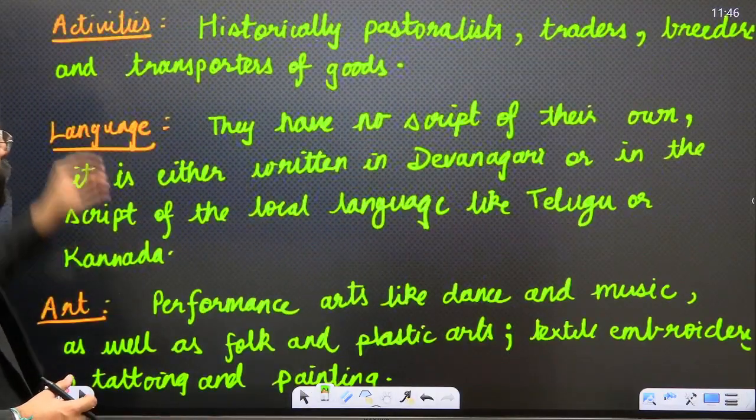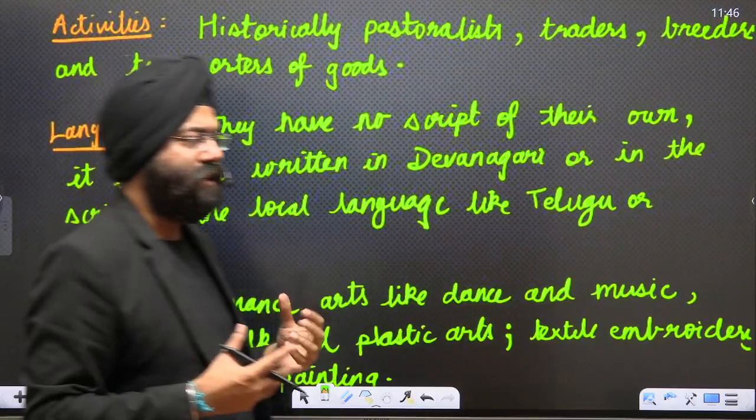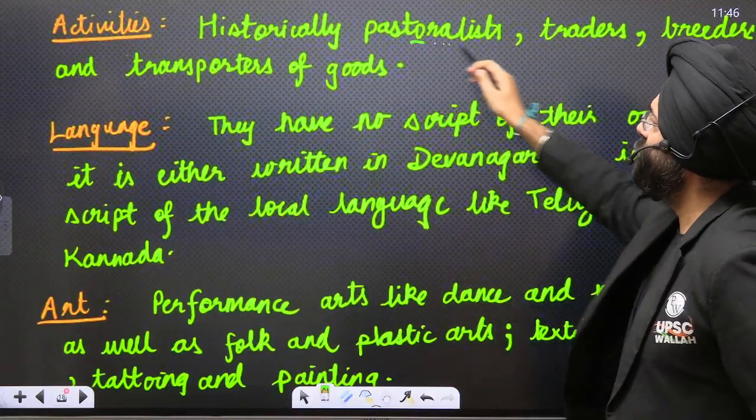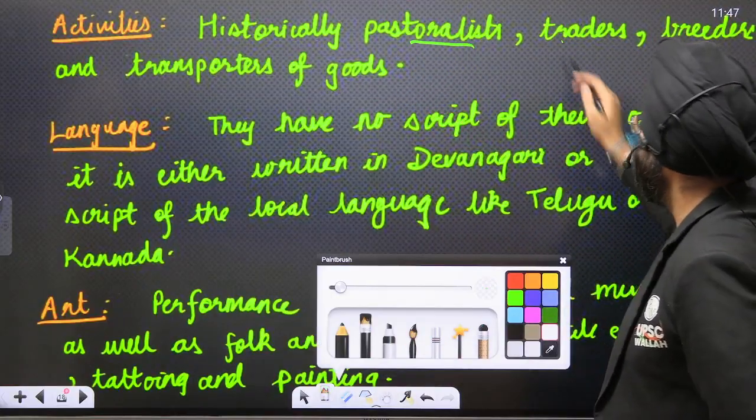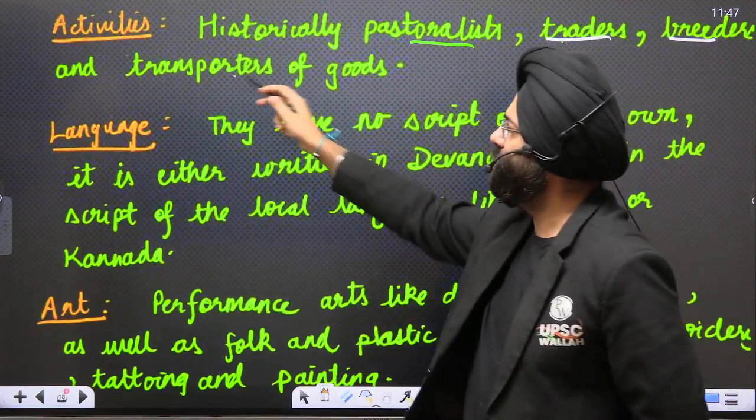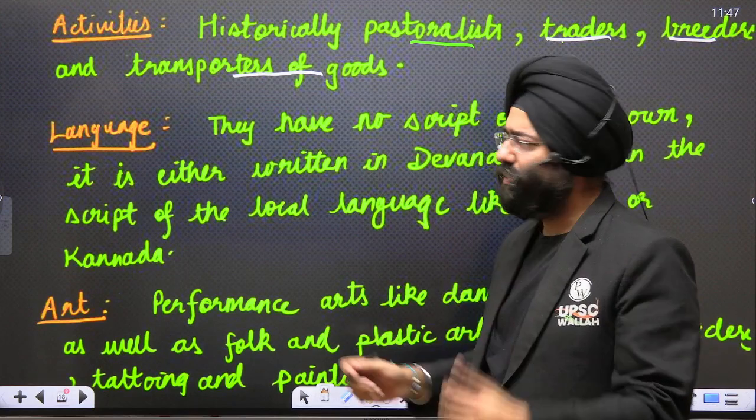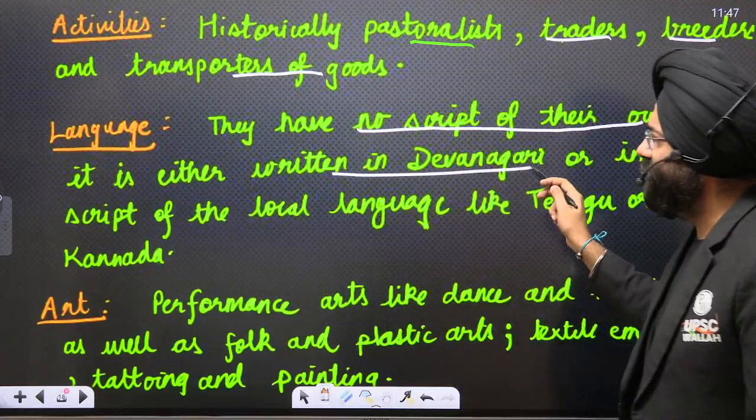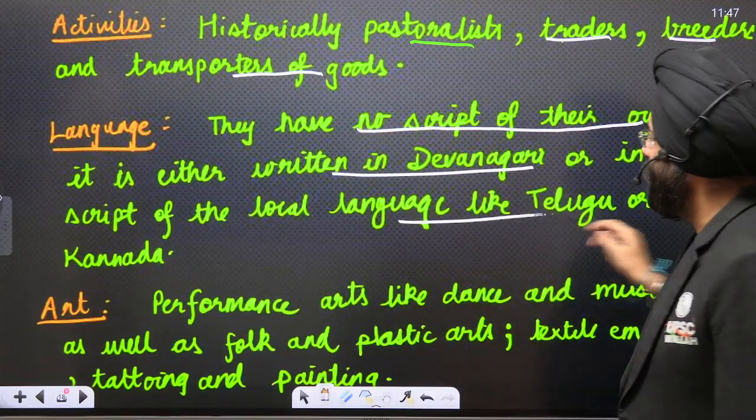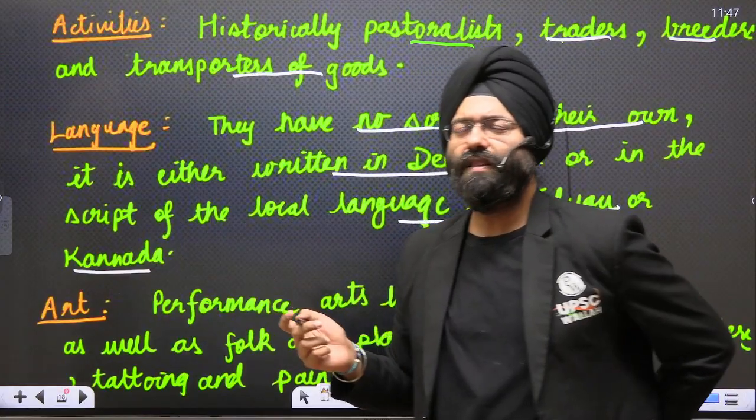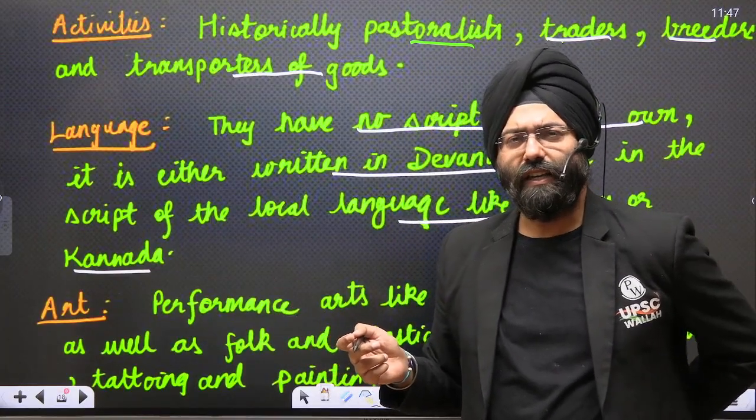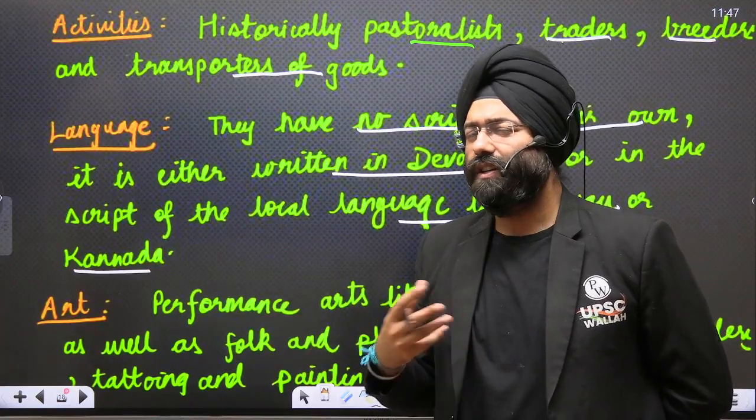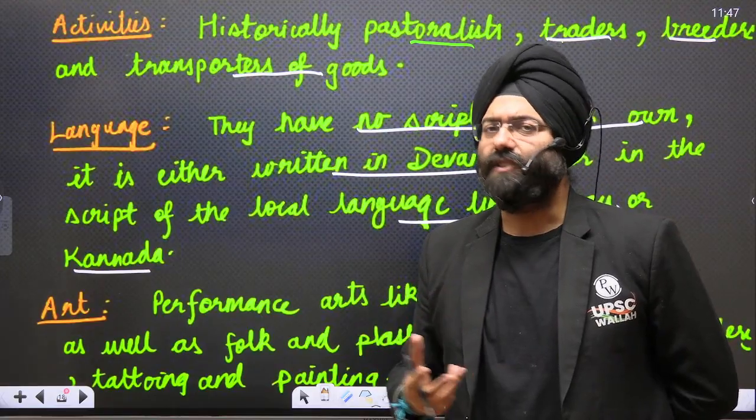Now when we study various dimensions with respect to their art and culture, we'll see what they basically deal with. Activities are particularly pastoral. Pastoralism is a major activity. They are traders, breeders, and transporters of goods. Now, when we talk about language, what type of language do they speak? They have no script of their own. They either use, let us say, Devanagari as a script, or the local languages like Telugu and Kannada. In the northern region, you will see that they speak Hindi and Rajasthani local dialects also. And when they migrated to the southern regions, let us say Telangana, Andhra Pradesh, or even Karnataka, they adopted the local languages and started speaking those languages.